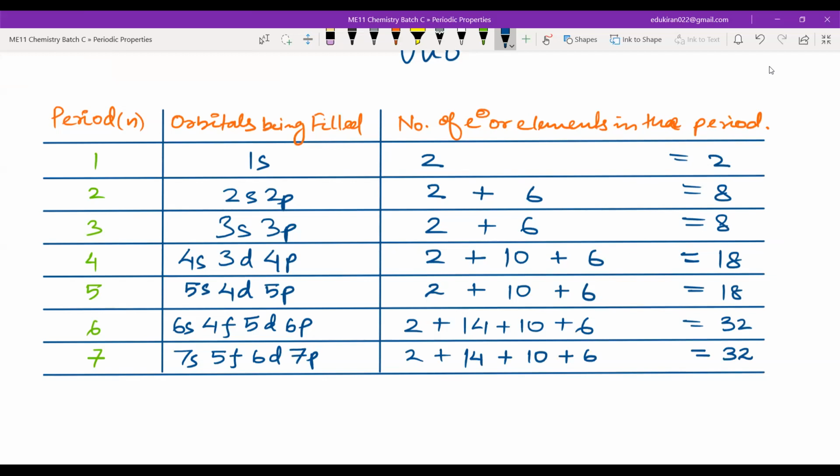Please, if you have done copying this, then please let me know. If you are not done copying this, then also let me know. Okay. Done, sir.